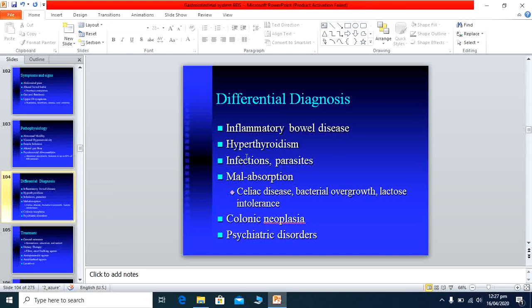Parasites also cause increased frequency of stool. Malabsorption diseases like celiac disease, bacterial overgrowth, lactose intolerance, colonic neoplasm, and some other psychiatric diseases. So this is the differential diagnosis of increased frequency of stool. We exclude these diseases, then we diagnose that the patient has IBS.